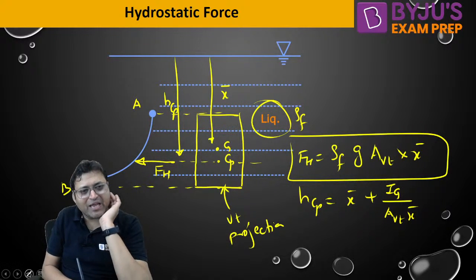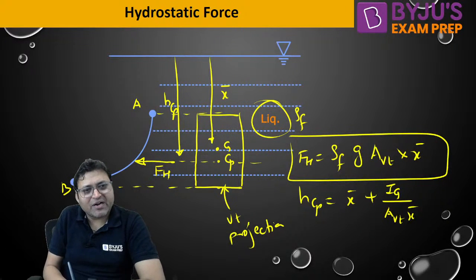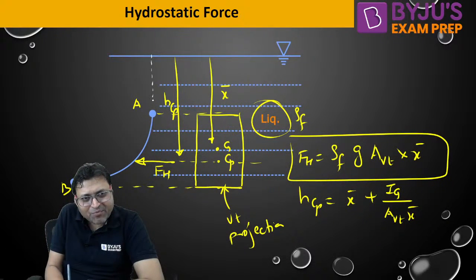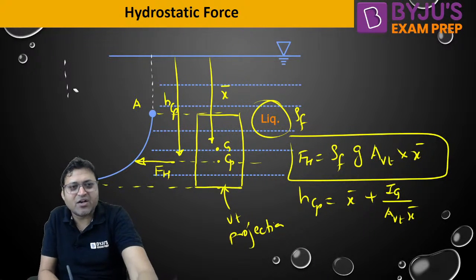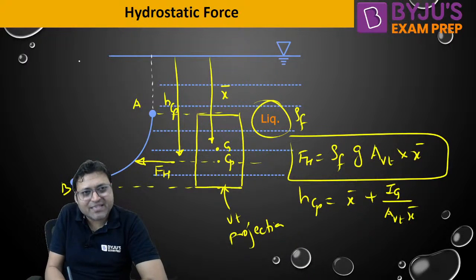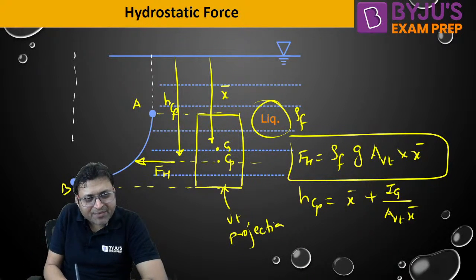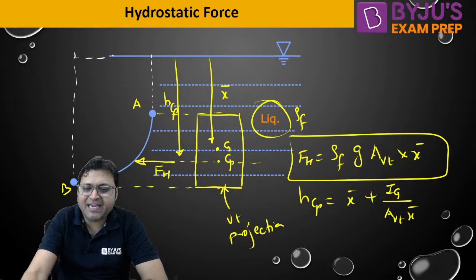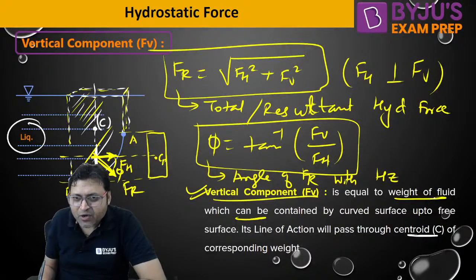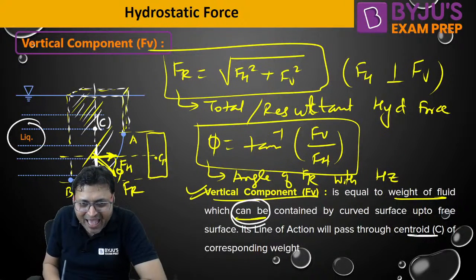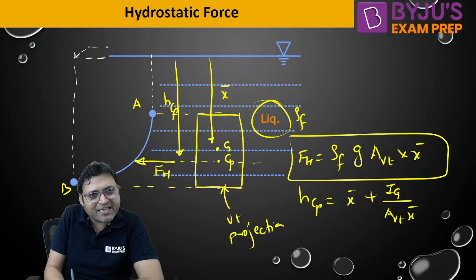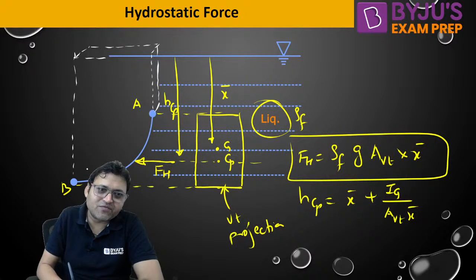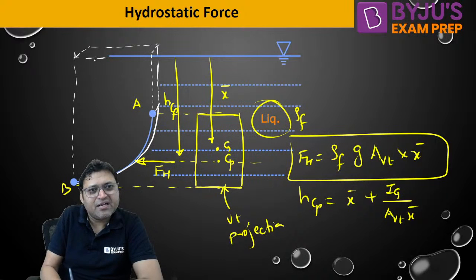Now, how to calculate the vertical force? For calculating the vertical force, extend the edges normally up to free surface. It does not matter whether the liquid is on the left or on the right hand side. Extend the edges of the curved surface up to the free surface like this, because it is about the weight of the fluid which can be contained. I hope you have understood that. Weight of the fluid which can be contained. Actually, whether it is containing any liquid or not, it does not matter. The width is into the plane of the board like this. So it is the weight of the liquid which can be contained by this curve.